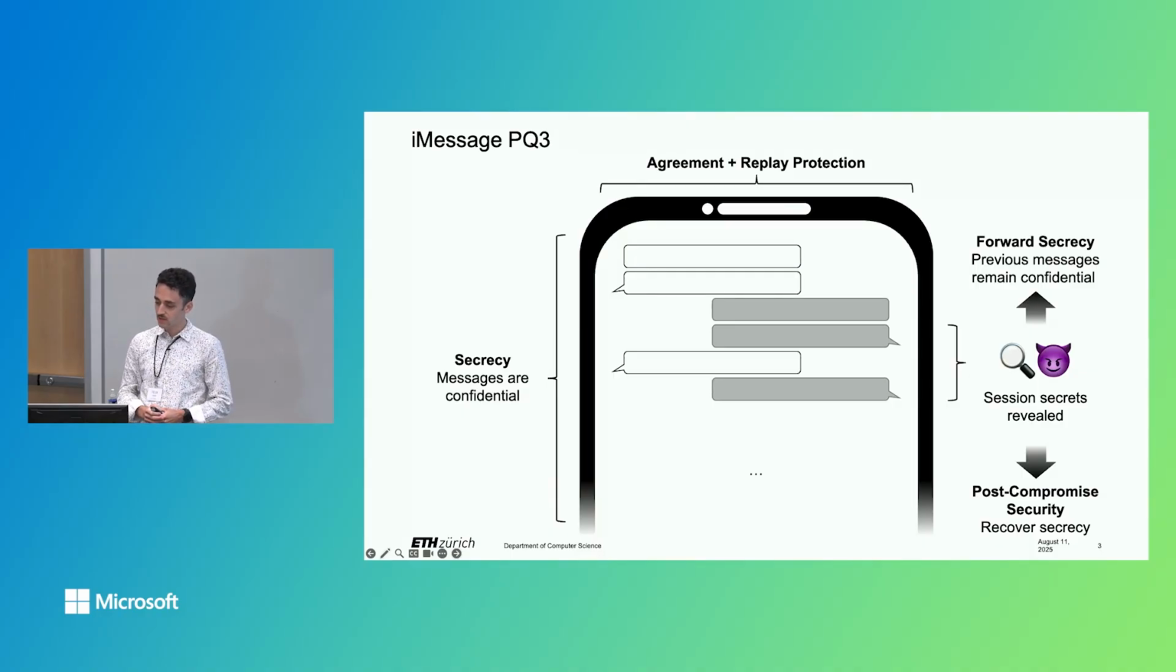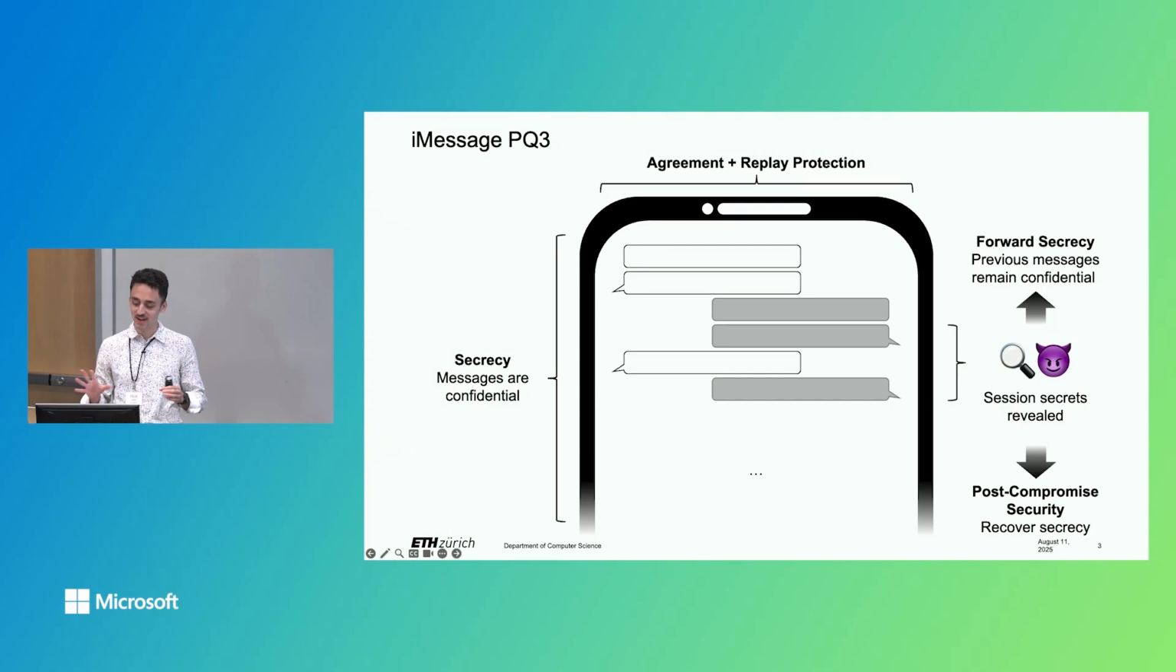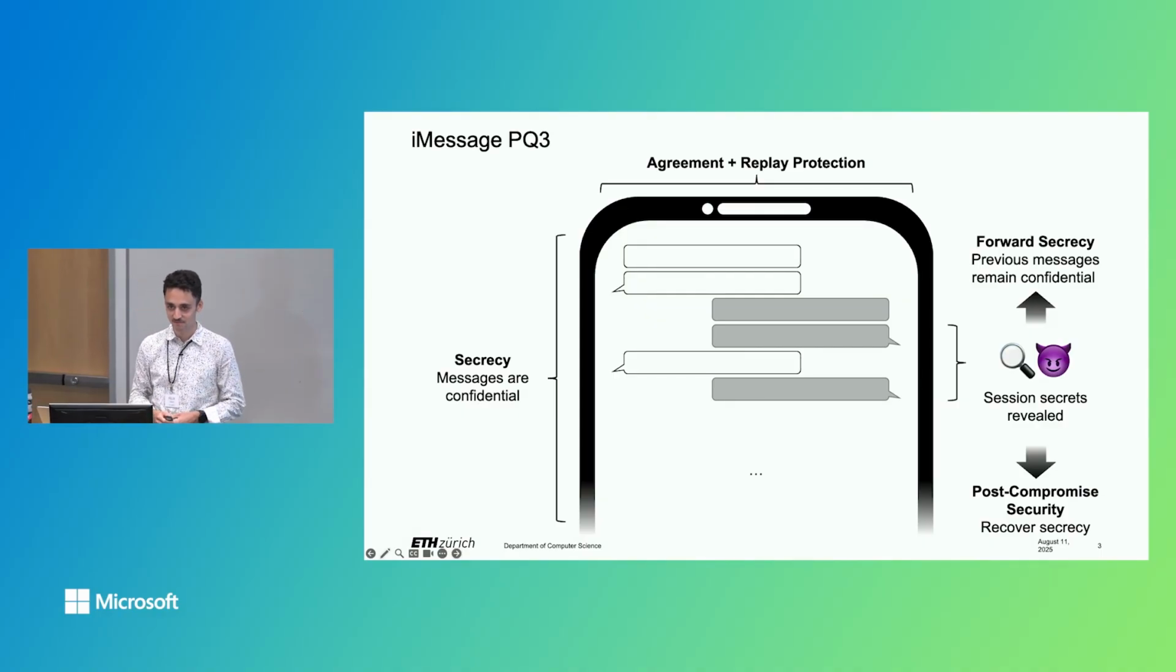iMessage also aims to provide agreement and replay protection, and I guess replay protection is obvious what that property is. Agreement means that participants should have a shared view of their conversations with each other. So if I believe I'm talking to Kim, for example, I should actually be talking to Kim.